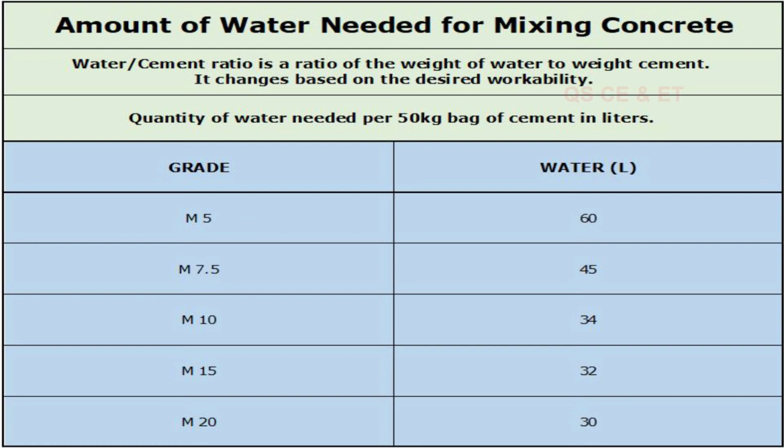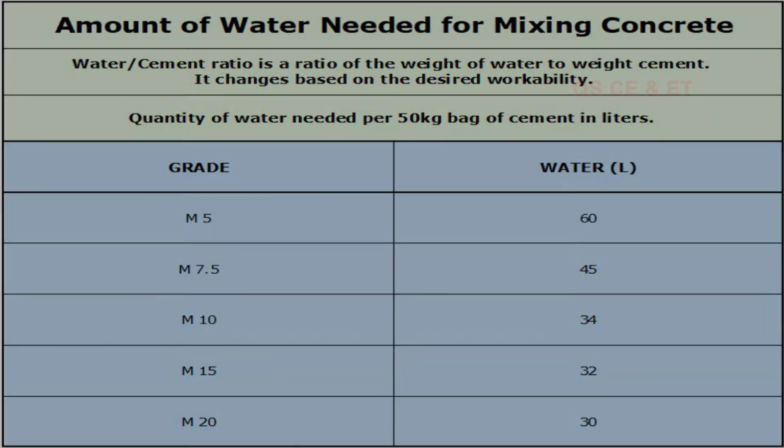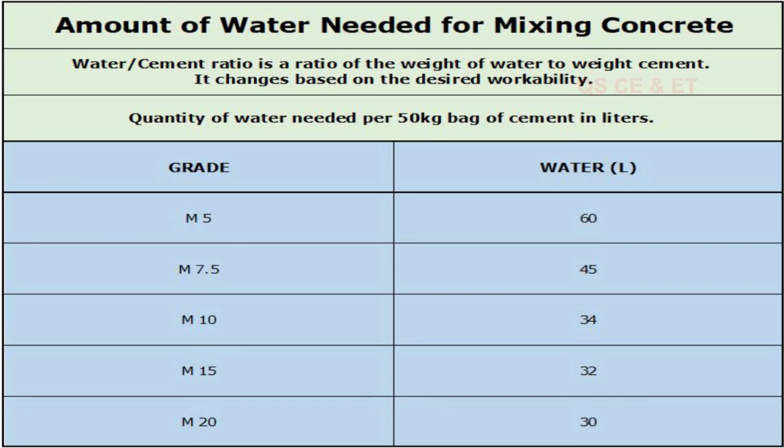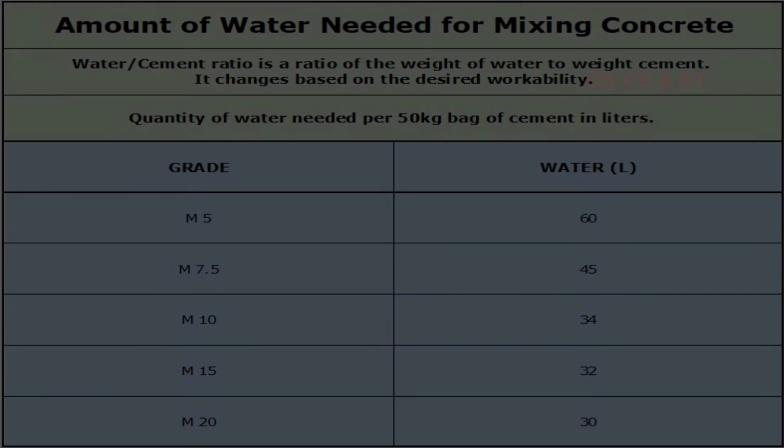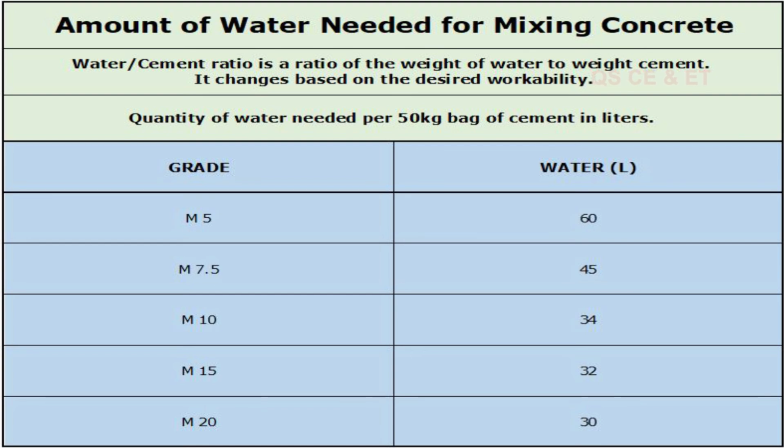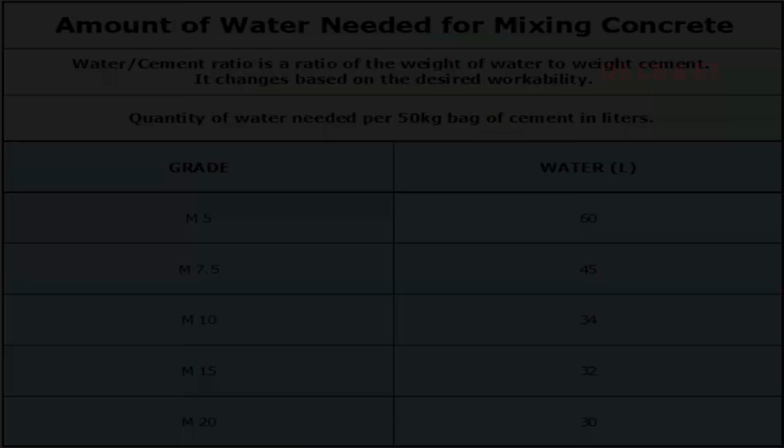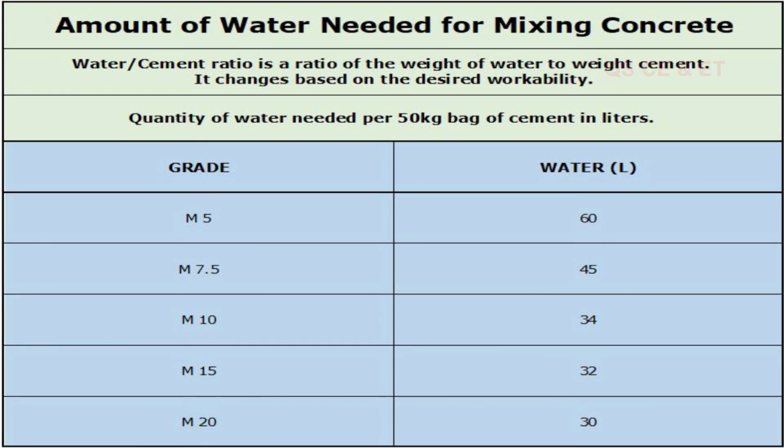Grade M5, water required 60 liters. Grade M7.5, water required 45 liters. Grade M10, water required 34 liters. Grade M15, water required 32 liters. And finally grade M20, water required 30 liters. So friend, this is what we have discussed today.